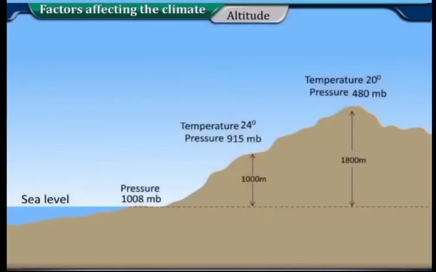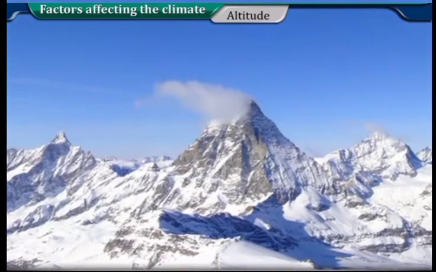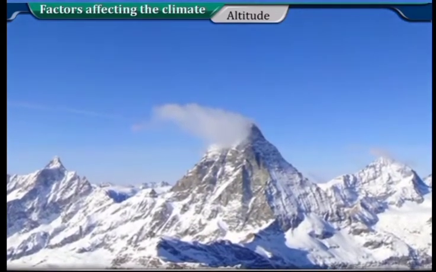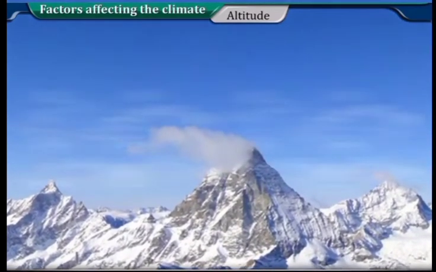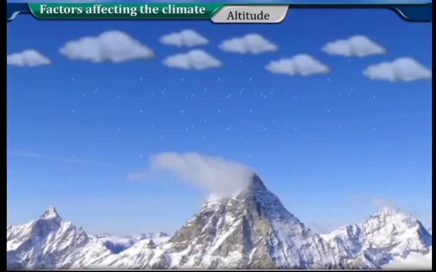Altitude. As we go higher in the atmosphere from sea level, air pressure and air temperature decrease, while higher relief gets more rain. Due to the high altitude, the Himalayan peaks remain snow-covered throughout the year. Moist air cools down when it rises and gives rain.